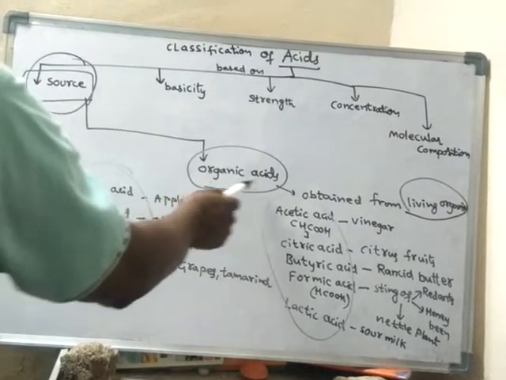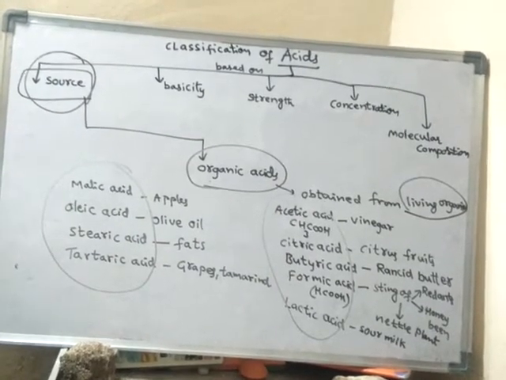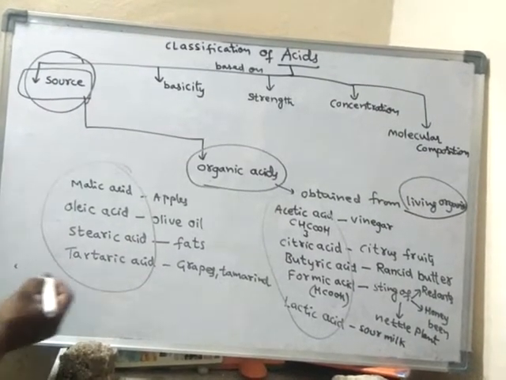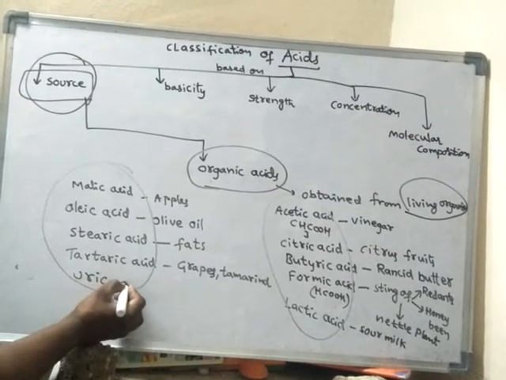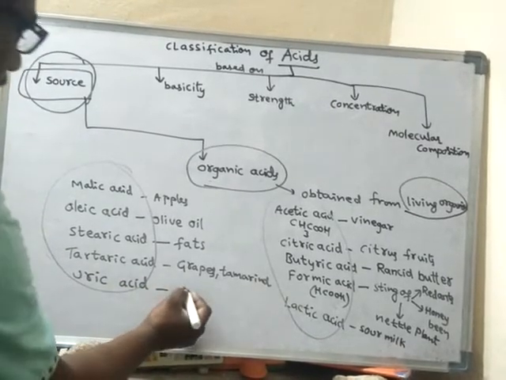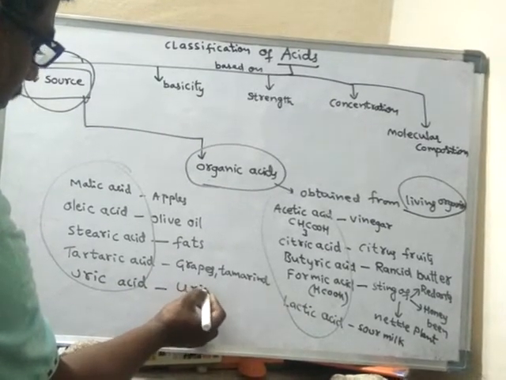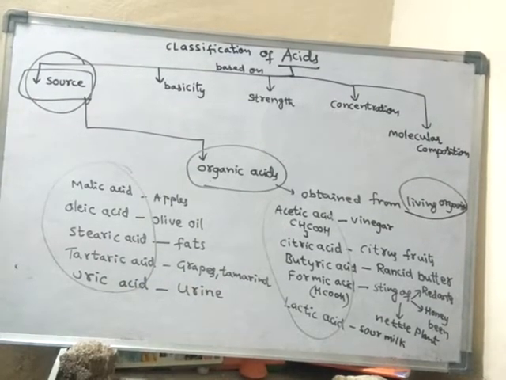The source of organic acids is living organisms. Uric acid. What is the source of uric acid? Urine is the source of uric acid.